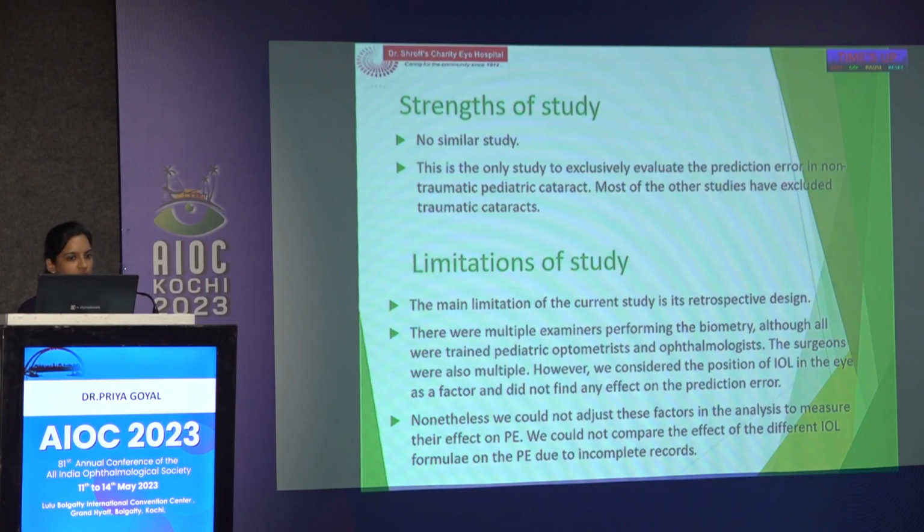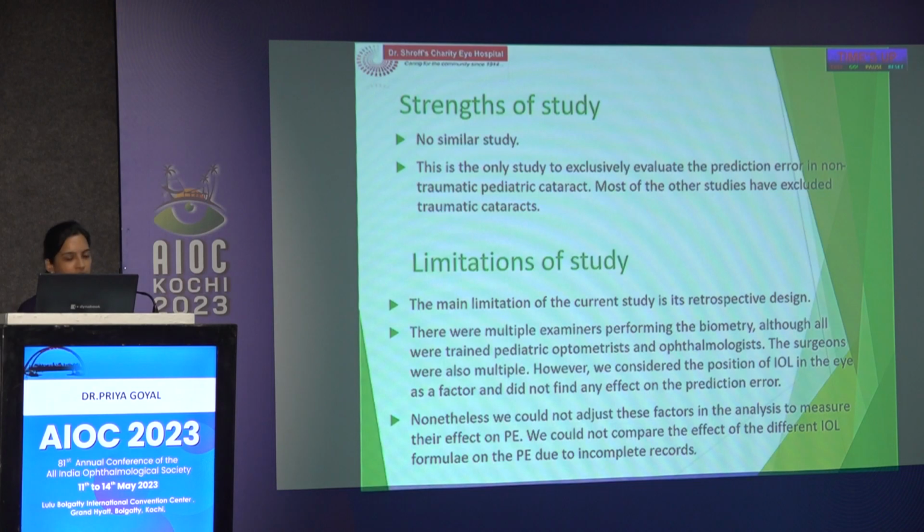The strength of our study is that there is no similar study, and this is the only study to exclusively evaluate the prediction error in traumatic pediatric cataract. Most of the studies have excluded it. The main limitation of the study is its retrospective design. Some data was lost to follow-up, and we could not find the complete data. Multiple examiners performed the biometry and multiple surgeons were involved. However, we could not adjust for these factors to analyze their effect on prediction error.